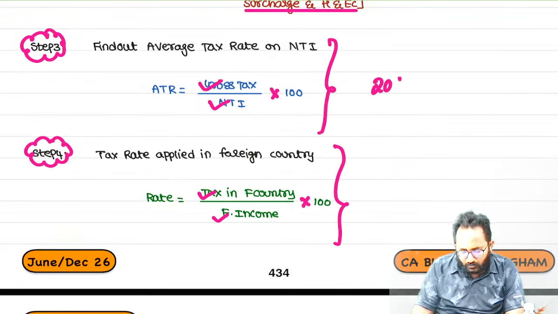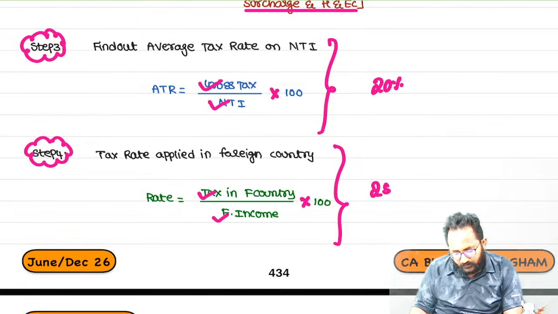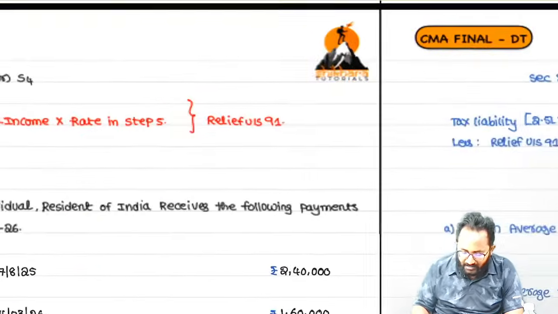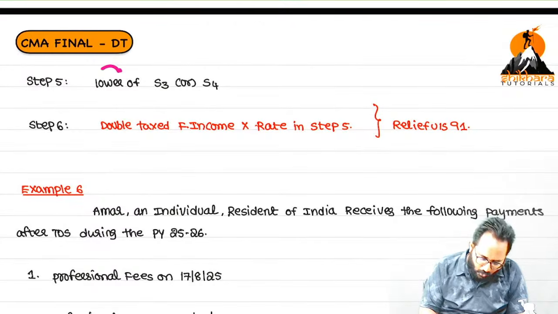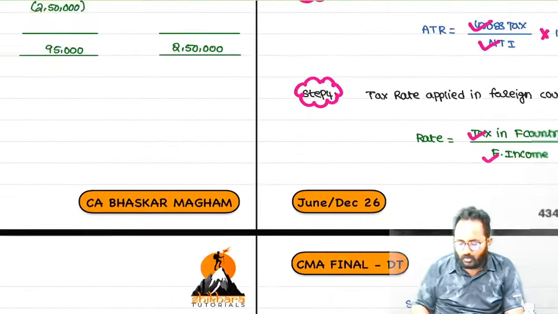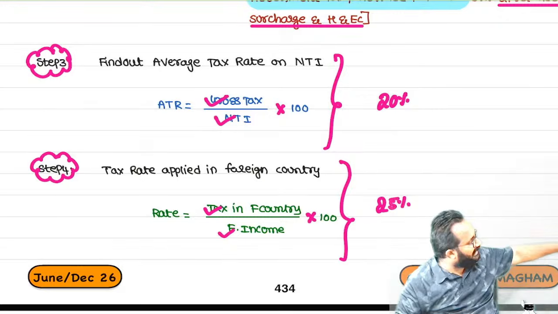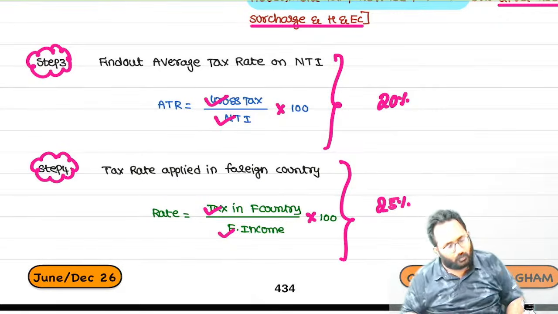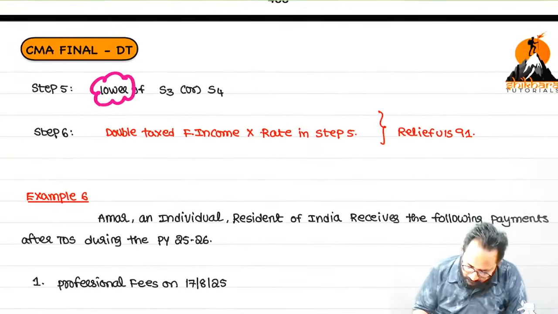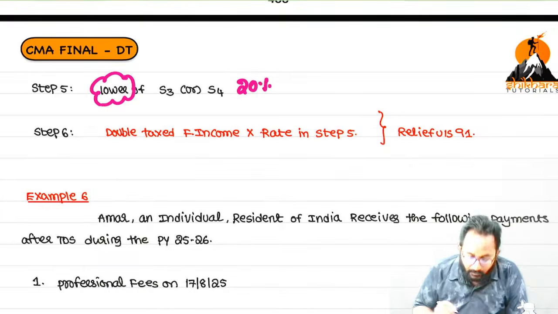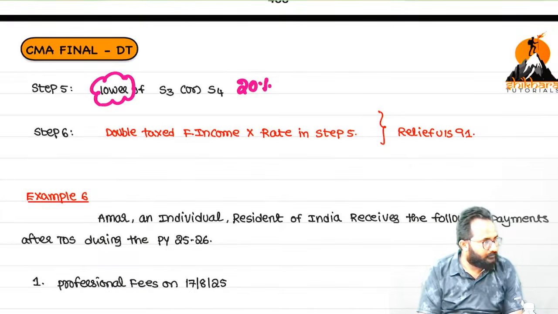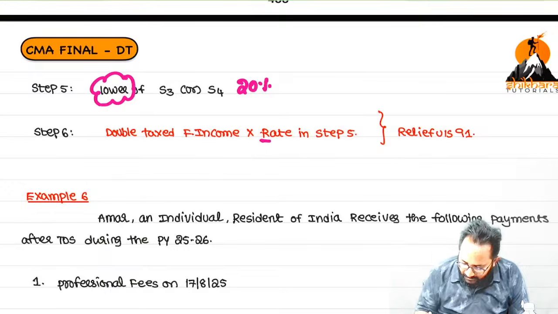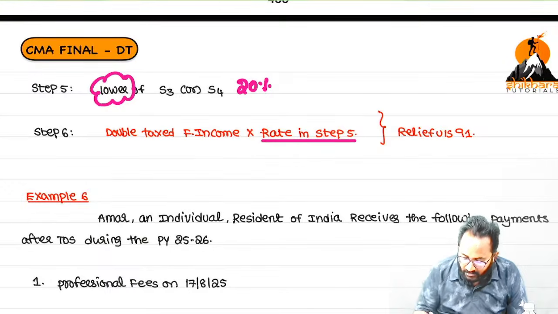Suppose here you have 20, here 25, whichever is lower you can take. Can you tell me the lower of the foreign tax rate and Indian tax rate? How much? 20%. By using this rate we have to give the relief.